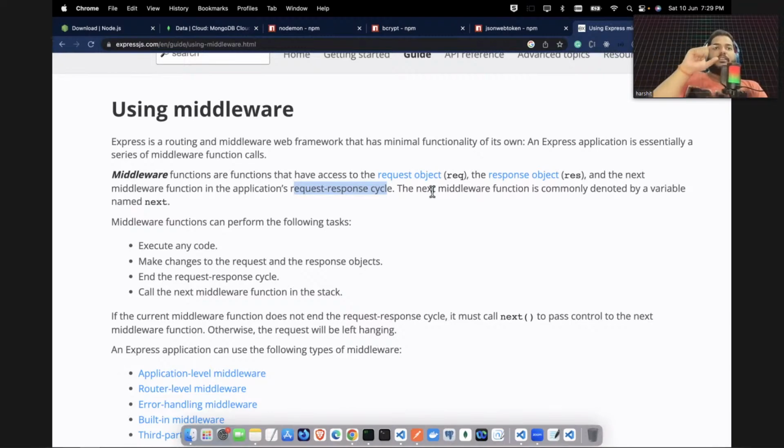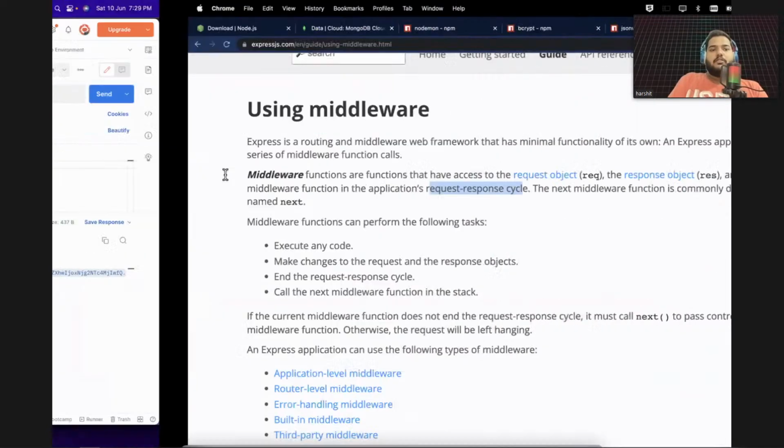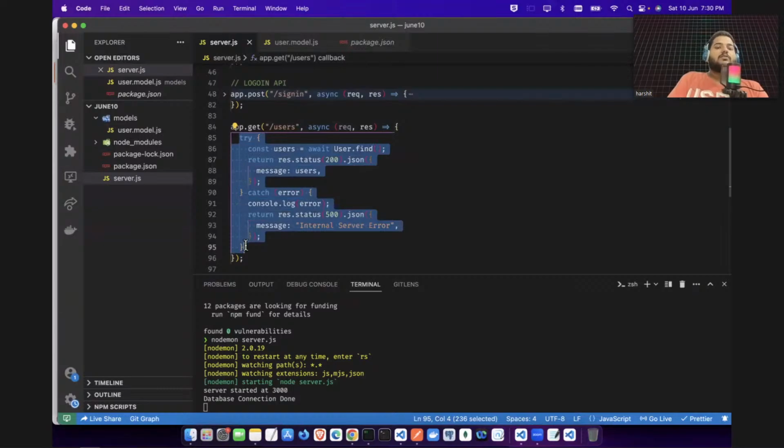Now this function will check, okay, are you good? Are you good, user? Then only I will move to the actual code. Okay, so this is your actual API code. If I go here, this is your actual API code. But before triggering all this code, I will set up a middleware function that will check if you are a correct user or not. Then only I will move it forward.